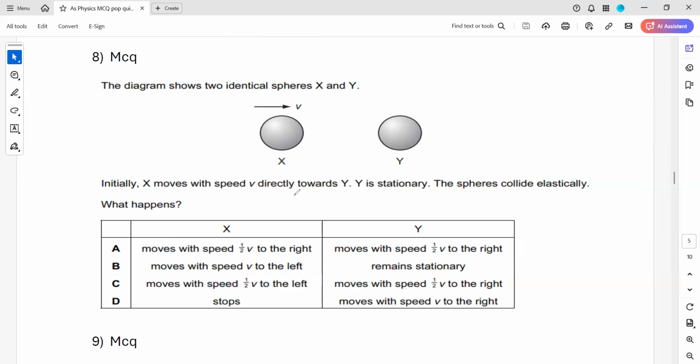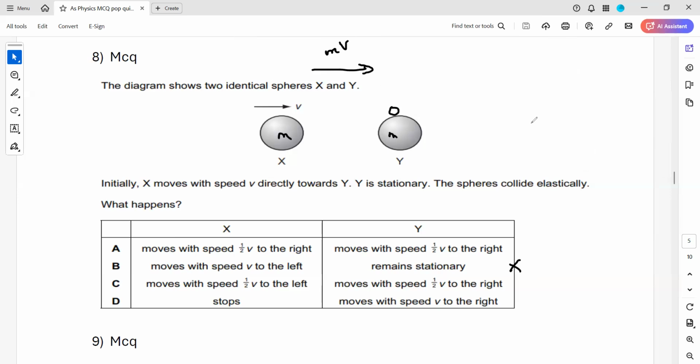When we check the second option, move with the speed to the left and remain stationary. This is impossible. Why is it impossible? This is not at all possible. Why? Because what is the total momentum? The total momentum was mv, which was towards the right hand side.